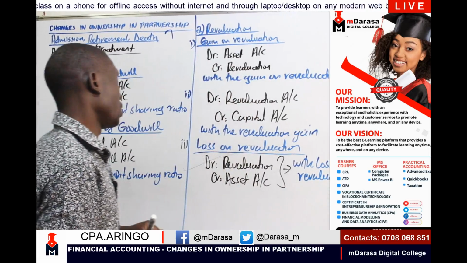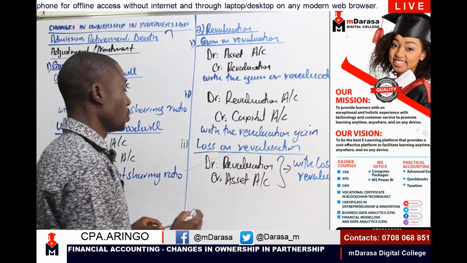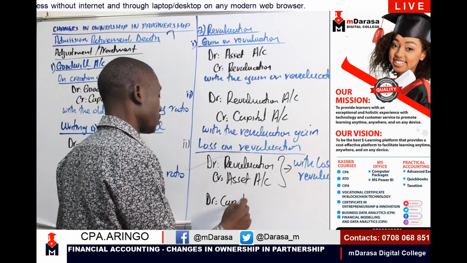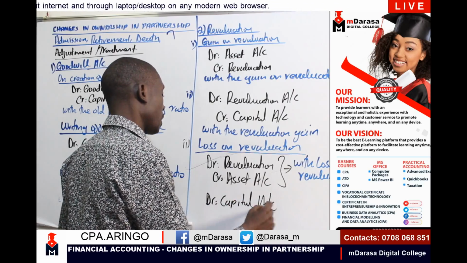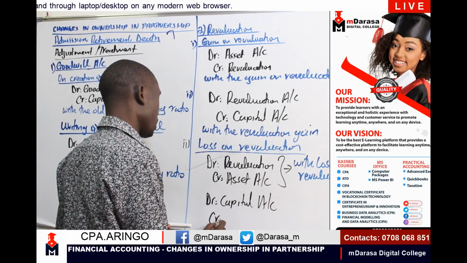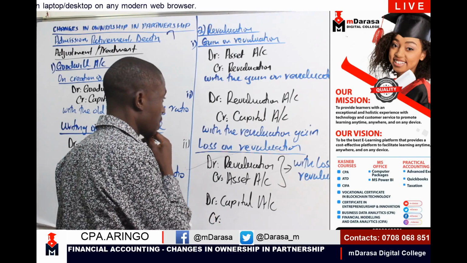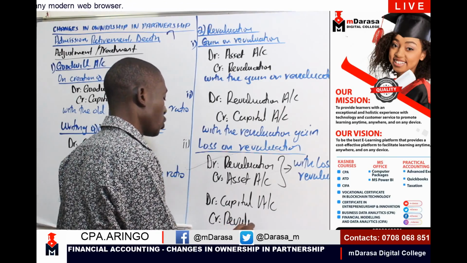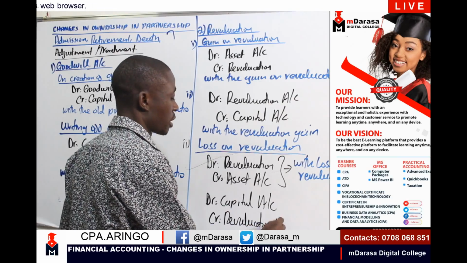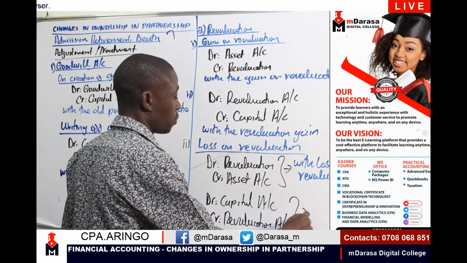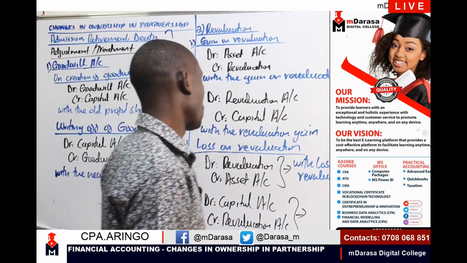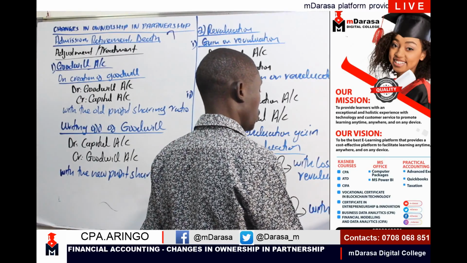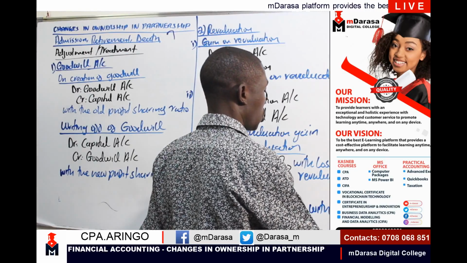The other key entry that we need to do here is to debit our capital account and credit, of course, our revaluation account, with the revaluation loss.